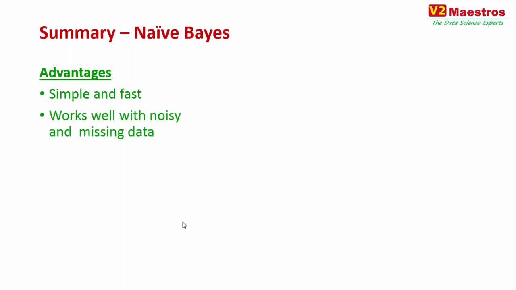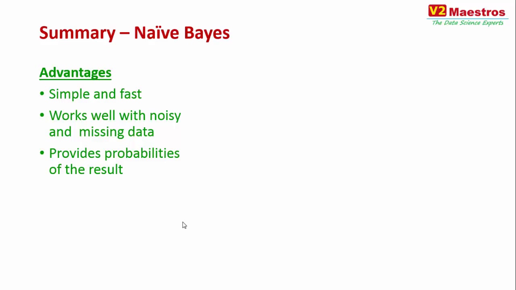So let's go through some of the advantages of naive Bayes. It is simple, straightforward and fast. It works well with noisy and missing data. It provides probability as a result, which can be pretty helpful. Let's say I'm trying to predict yes or no. Sometimes yes is 0.9 and no is 0.2. Sometimes yes is just 0.55 and no is 0.45. So based on that, I can make some decisions.